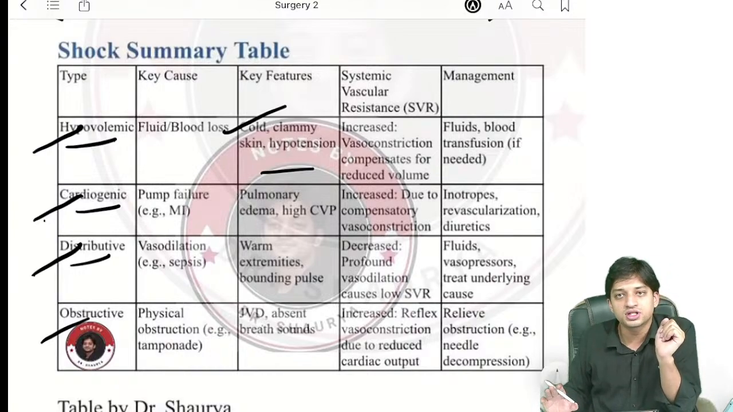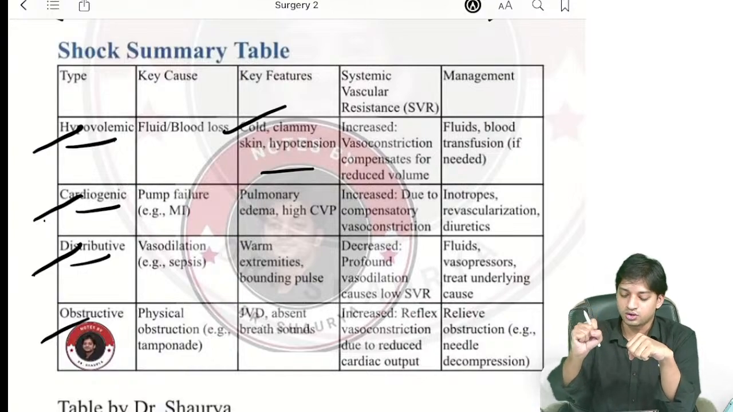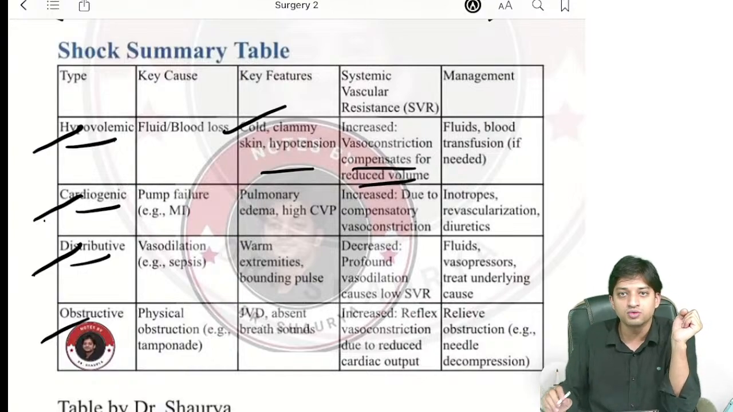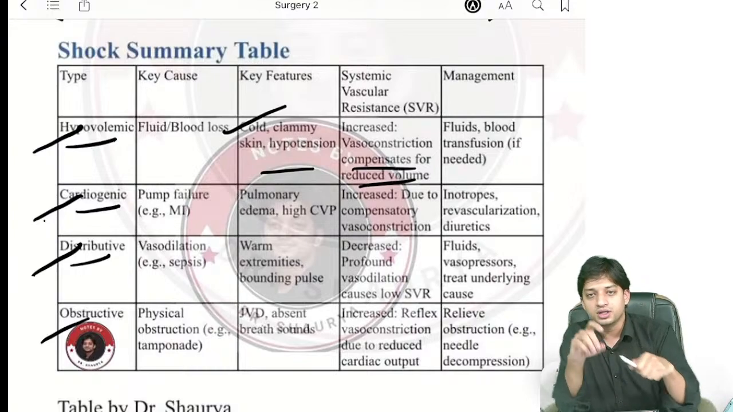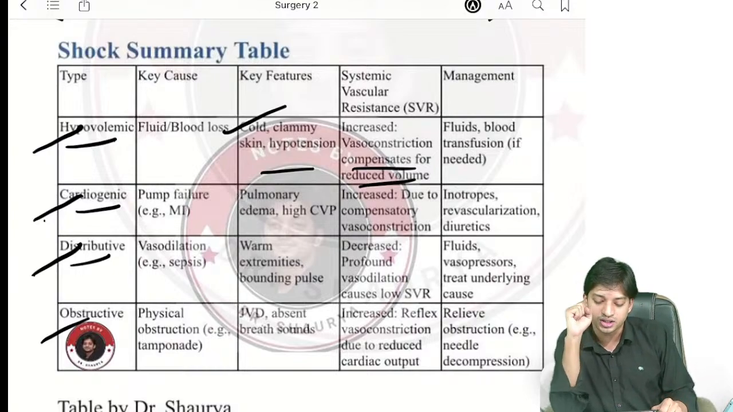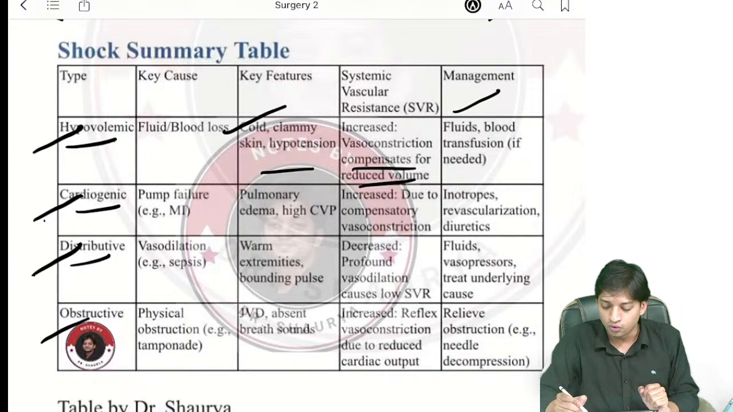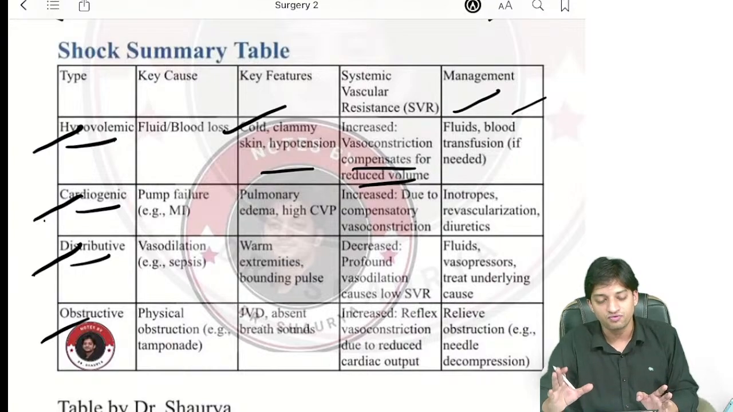Systemic vascular resistance. What will happen to the systemic vascular resistance? It will be increased. Why? Because it has to compensate for the reduced volume. Since there is reduced volume, in order to compensate, systemic vascular resistance will increase. Management for hypovolemic shock will be, you will give fluid, you will do blood transfusion if needed.